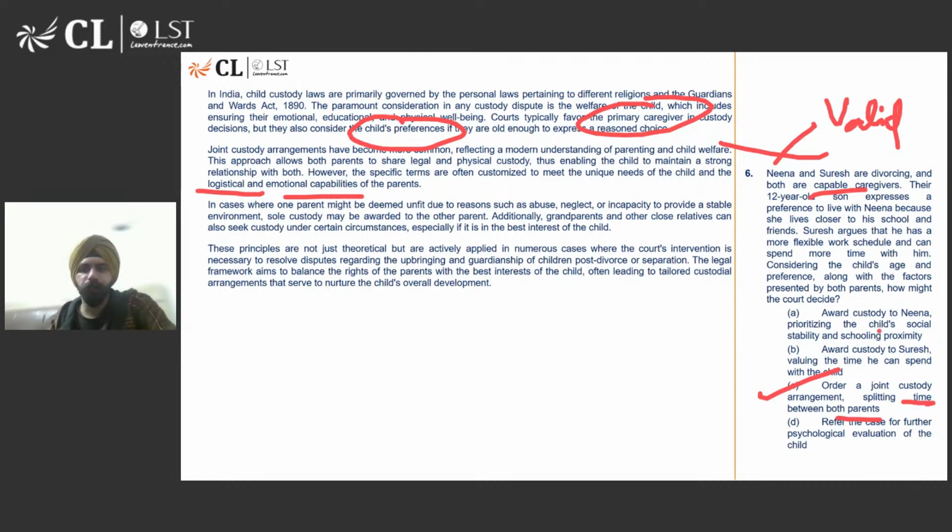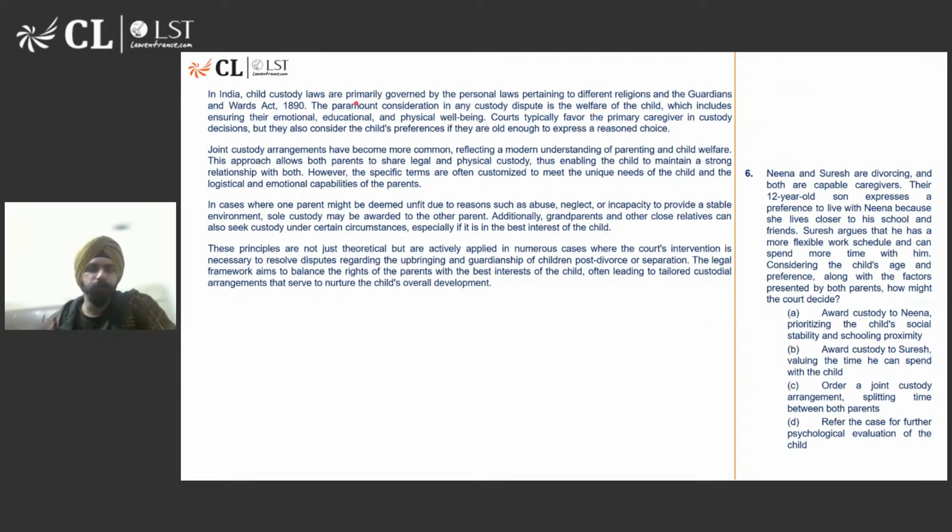Okay, and not just give it to Nina because of child social stability and schooling proximity. Those are not the factors which we are relying on. The factors are emotional, educational, and physical well being. And both of these factors are not really aligning with this. Although we can say that the child's preference has to be taken into account. So that is why joint custody is the best way to go. Okay, got it? I hope this is clear.